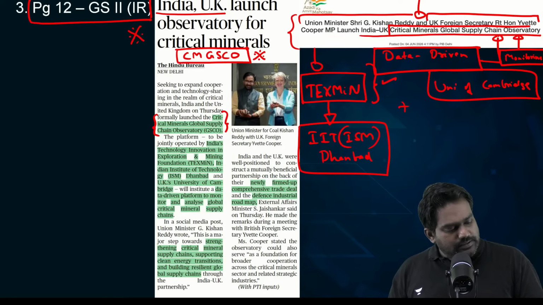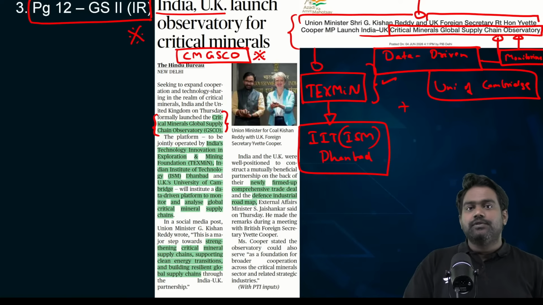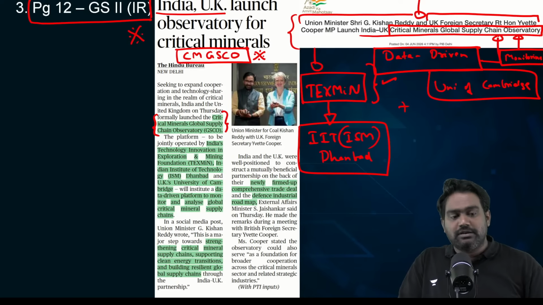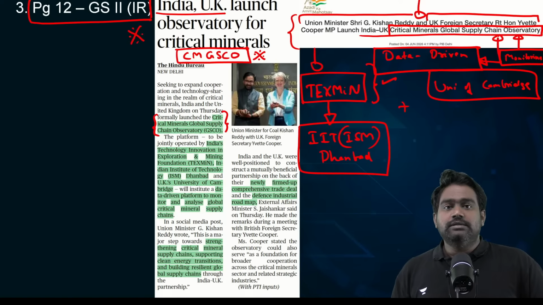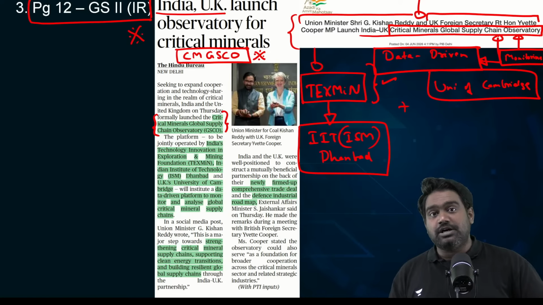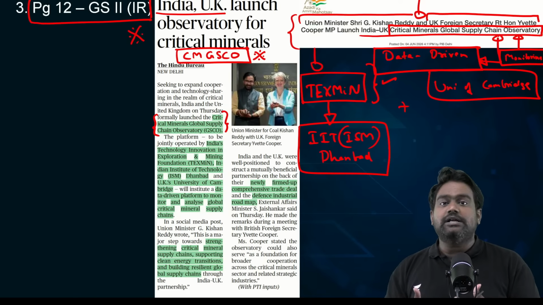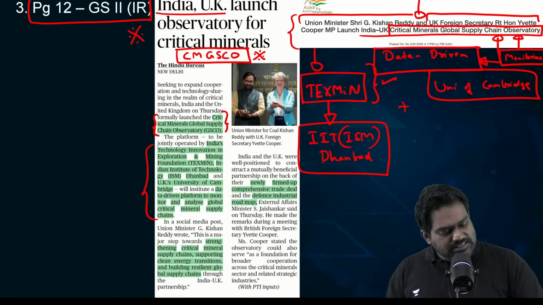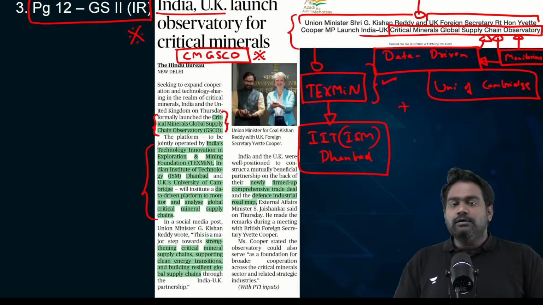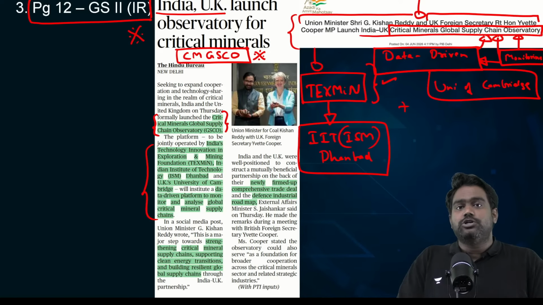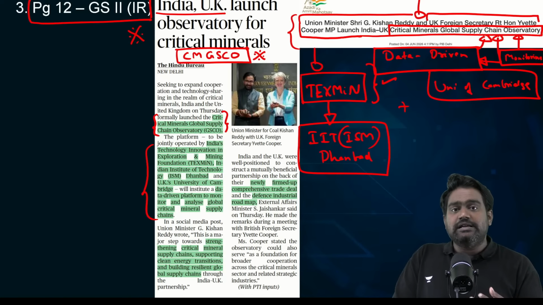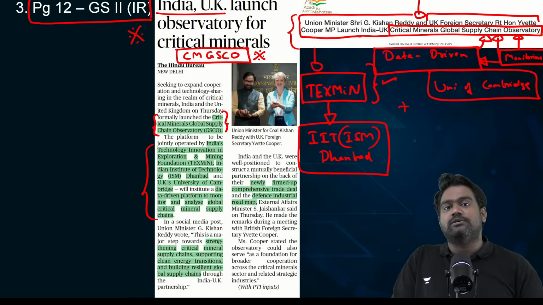It will collect data, that is global trade data, regarding flow of the export import data of critical minerals. It will look at the mining and exploration that's happening across the world, the investments which are being done from which country, from which company. It will create a complete database by monitoring and analyzing the global supply chain traffic. Clear? So this can drive our collaboration in the field of critical minerals and help both nations to achieve a degree of resilience and independence in their critical mineral supply chains.